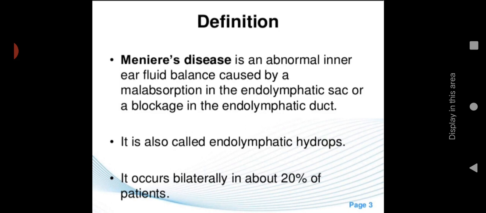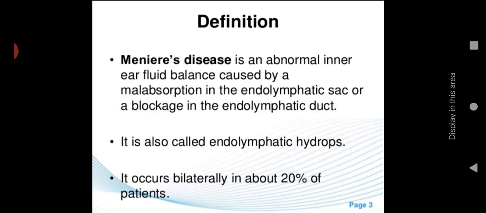So this abnormal ear fluid balance occurs mainly if the excess produced fluid is not draining out properly, or if there is some obstruction in the drainage duct. If the drainage duct is obstructed, then also the fluid will not drain outside. So it can lead to Meniere's disease. It is also called endolymphatic hydrops.